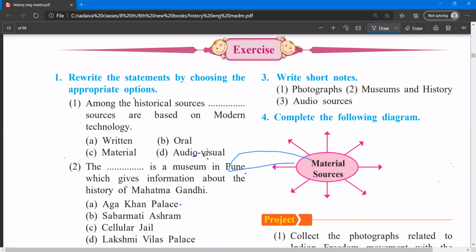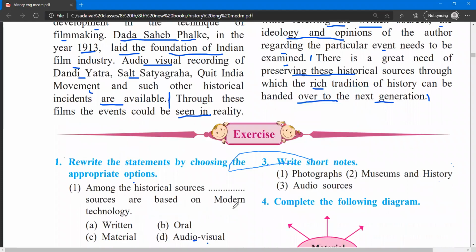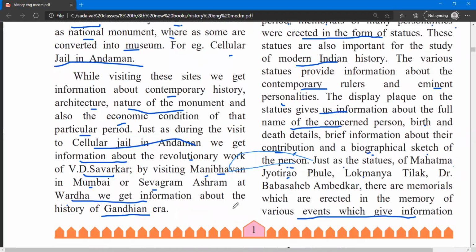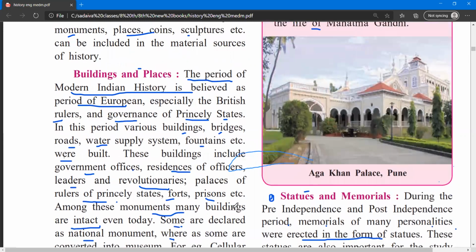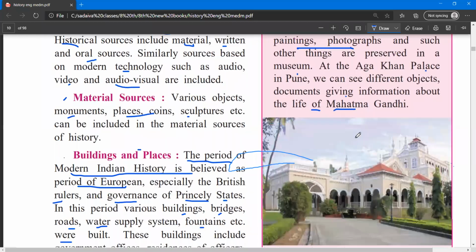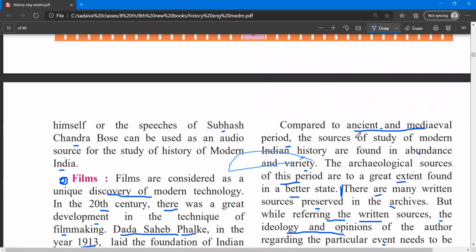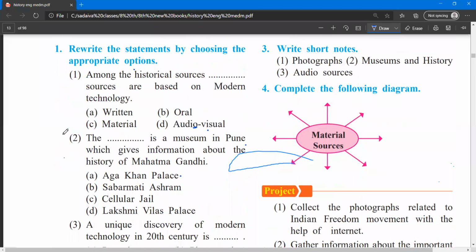Then we have the dash is the museum in Pune, which gives information about the history of Mahatma Gandhi. So we already have the answer on the first page. If we look at the page, here we have this Aga Khan Palace. Aga Khan Palace has more documents giving information about the life of Mahatma Gandhi. Okay, this is the answer.